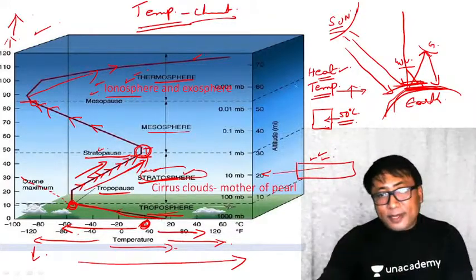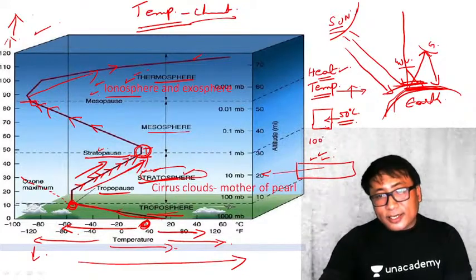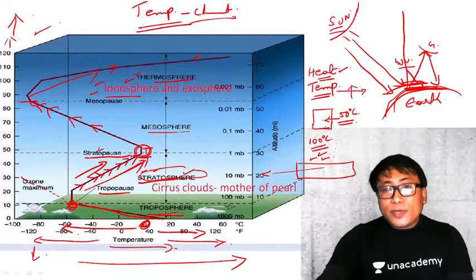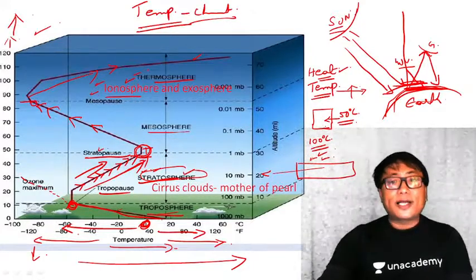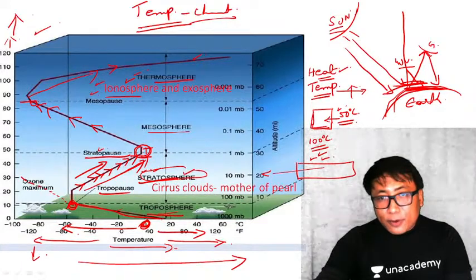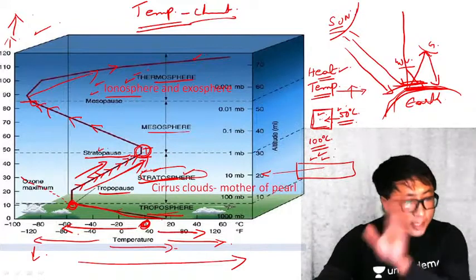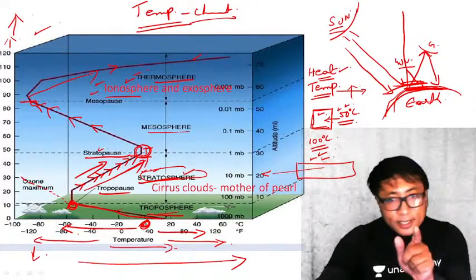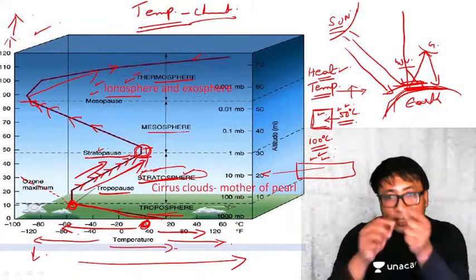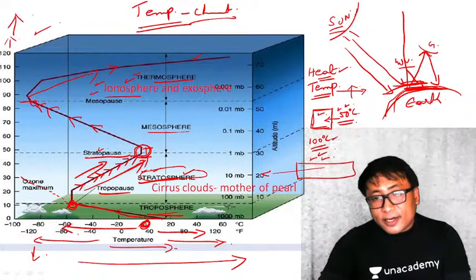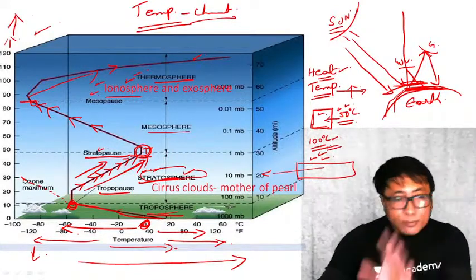Let that spark have a temperature of around 100 degrees centigrade, just for the sake of explaining. Now, which one will have more heat content? This 50 degrees centigrade cubic block of metal will have more heat content, even though it is only 50 degrees centigrade. On the other hand, the spark that comes out during welding or grinding, even if it is at 100 degrees centigrade, the heat content will be less.